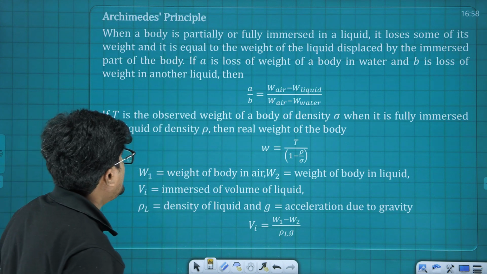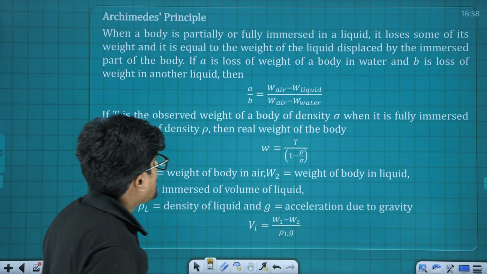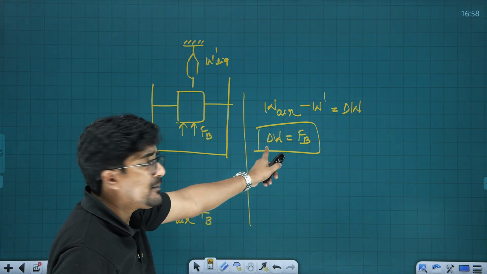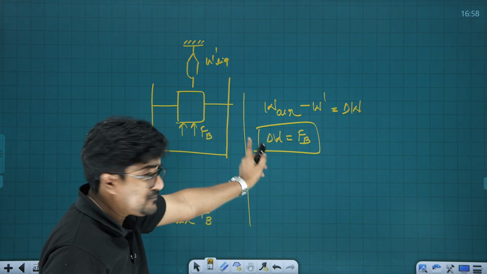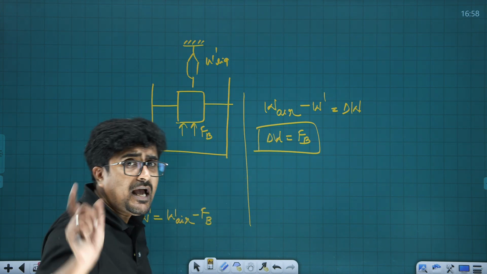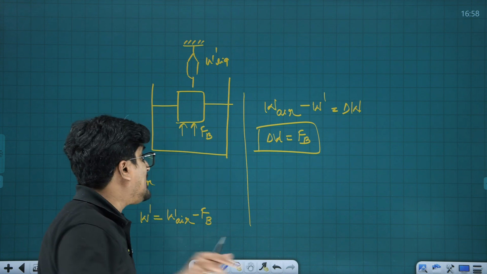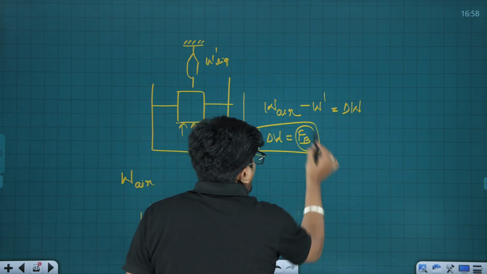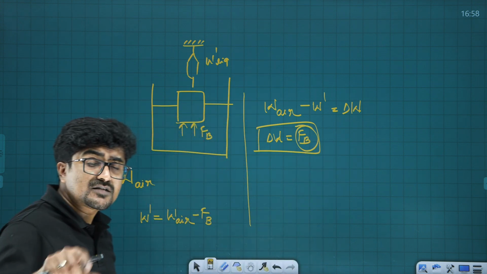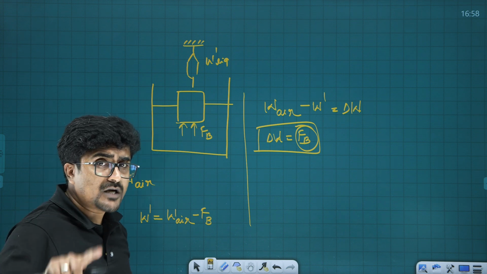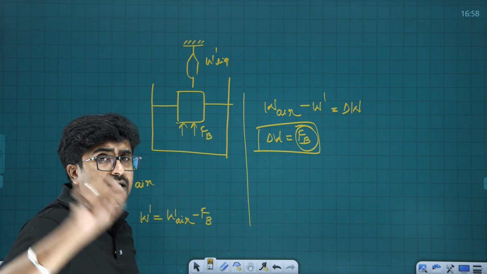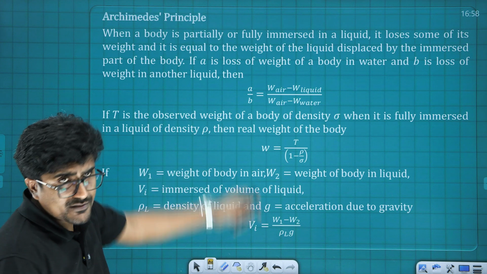Here this particular relation was telling about the weight loss. And what was the weight loss? Definitely the weight loss was equal to the buoyant force experienced by a body which is partially or fully immersed inside the liquid. Now comes this relation.